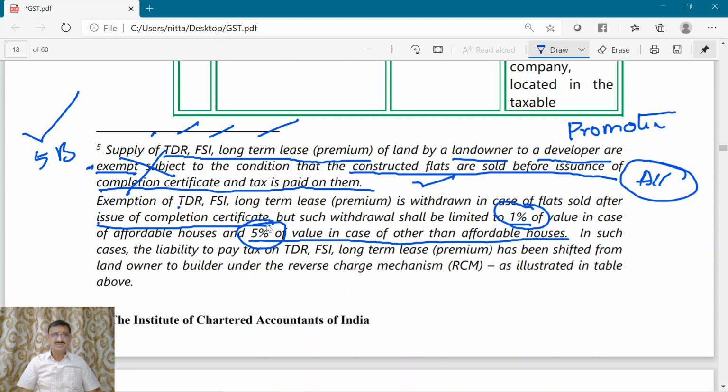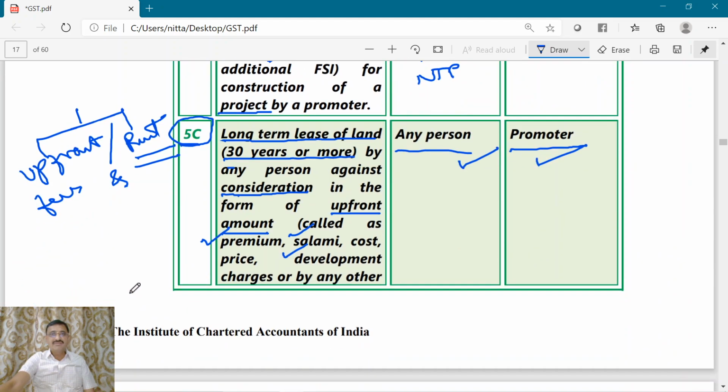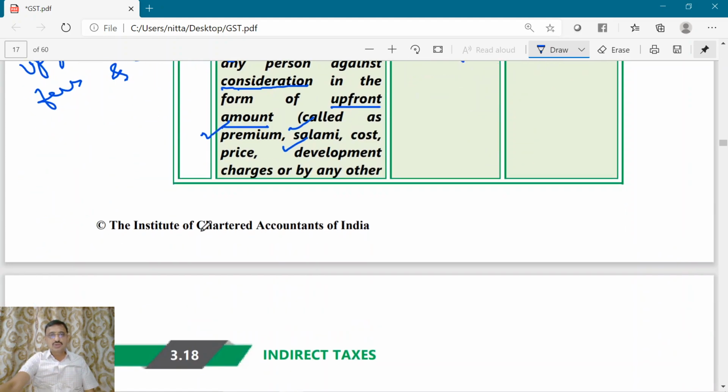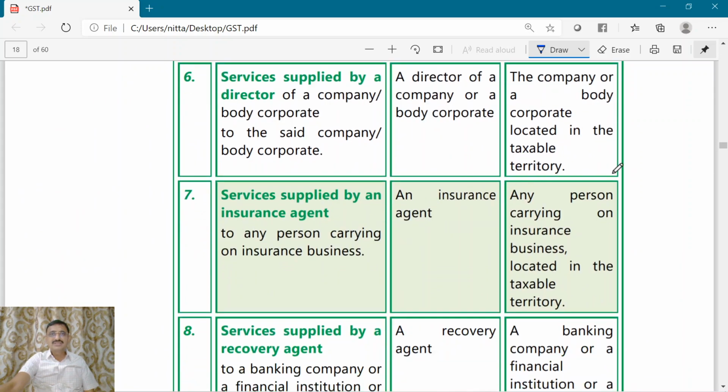However, whether the reverse charge is applicable on all the flats or only restricted to those flats which are sold after the issuance of the completion certificate, we will refer to that in detail when we go into the exemptions part. Okay, right. So we have concluded 5B, 5C including the additional notes also. Now we will move on to point number 6.